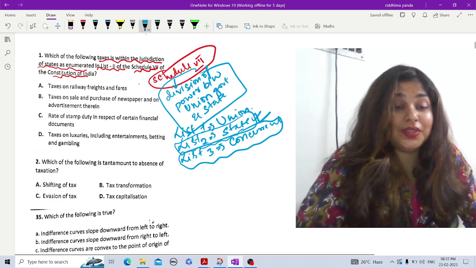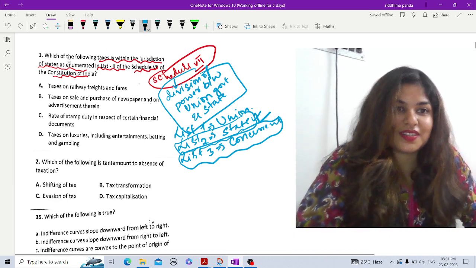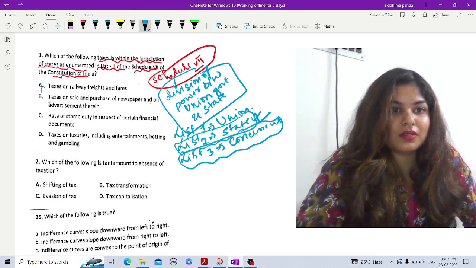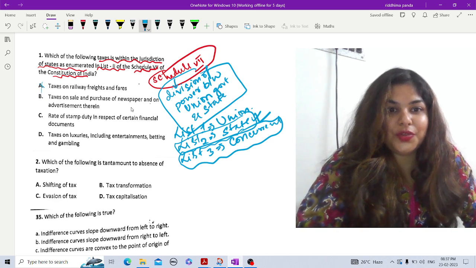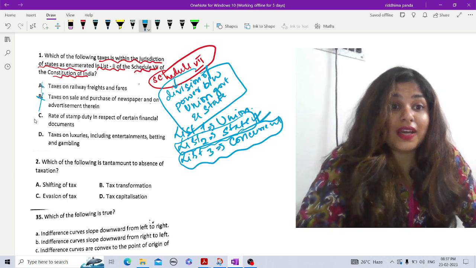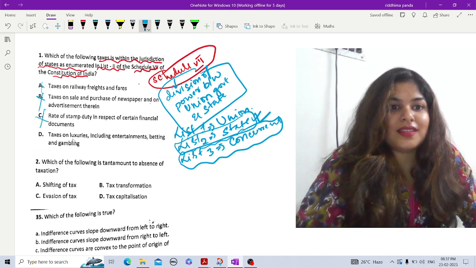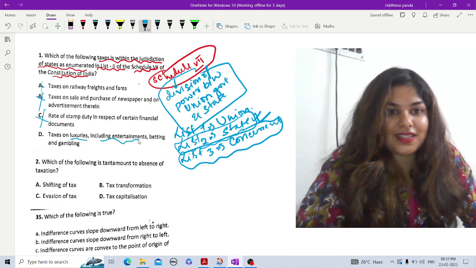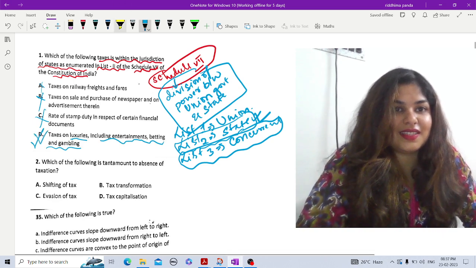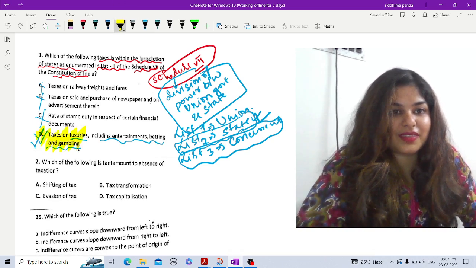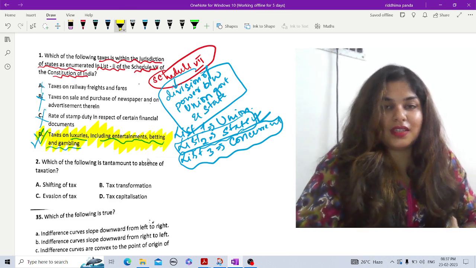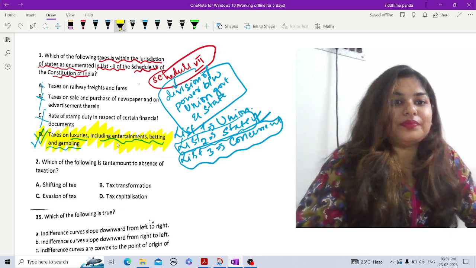Now let's go through the options. The first one is taxes on railway freights and fares, of course not. Taxes on sale and purchase of newspaper and on advertisement therein, no. Rate of stamp duty in respect of certain financial documents, no. Taxes on luxuries including entertainments, betting and gambling, definitely yes. So the option is D. So the answer is D. So these all come under the collection of states, so state power. Next one.